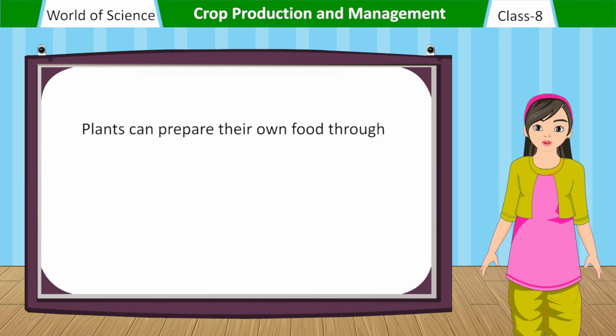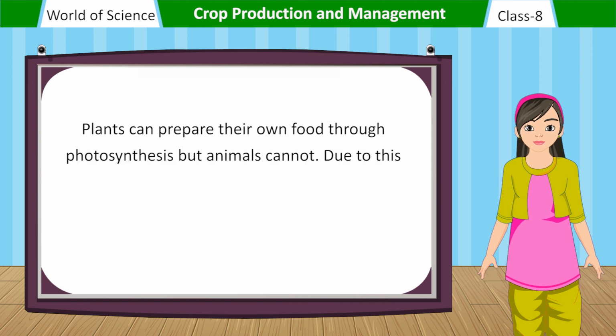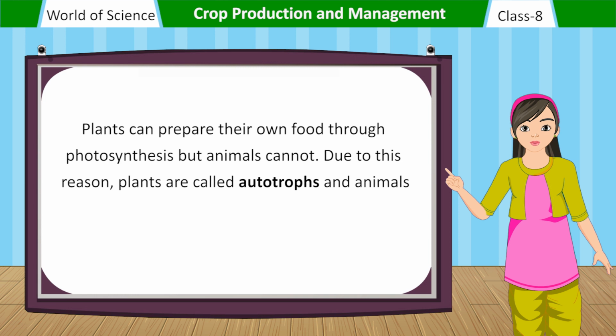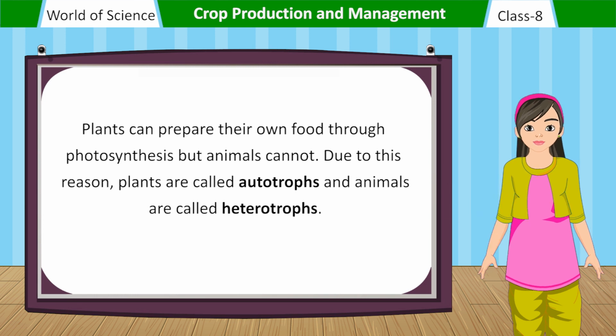Plants can prepare their own food through photosynthesis, but animals cannot. Due to this reason, plants are called autotrophs and animals are called heterotrophs.